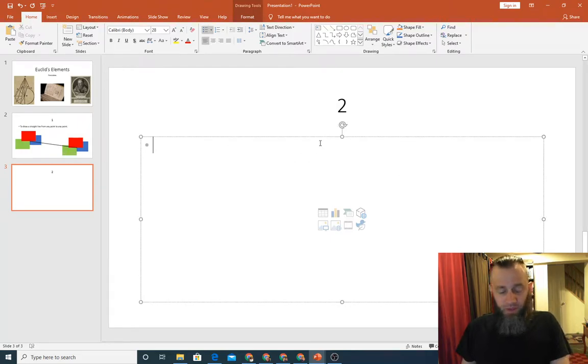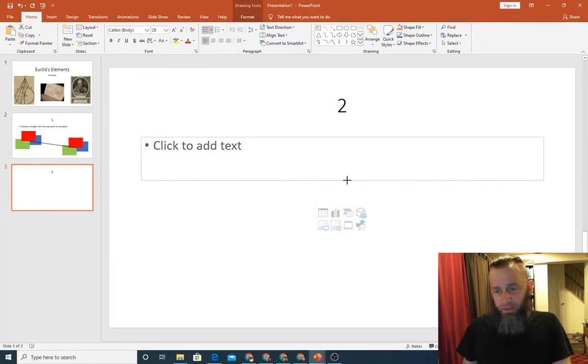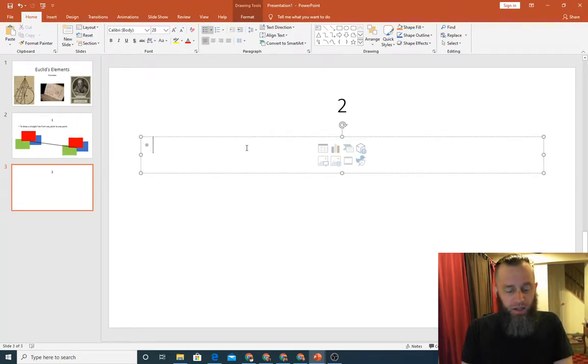Number 2, the second thing Euclid needs us to just grant him, he says, just give me this one, is that it is possible to produce a finite straight line continuously.